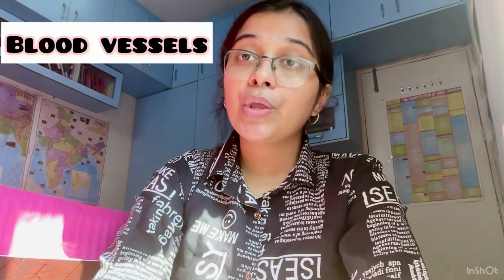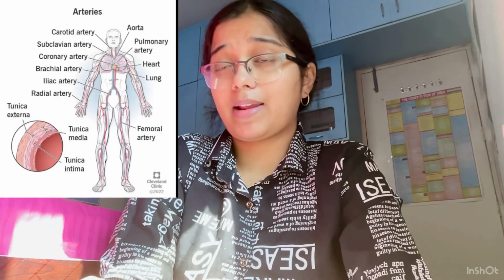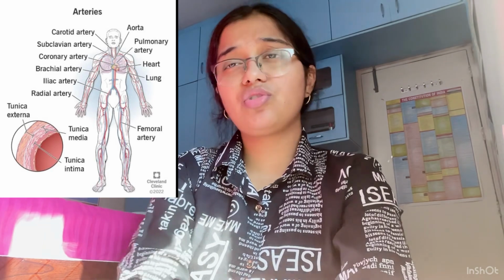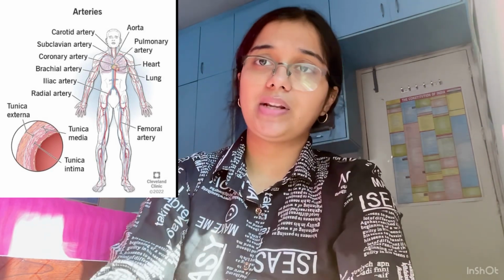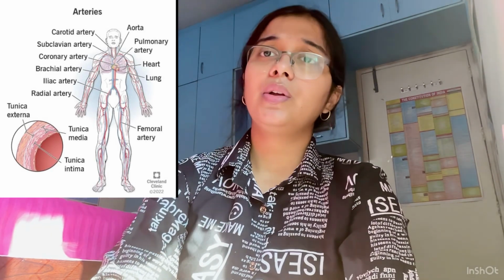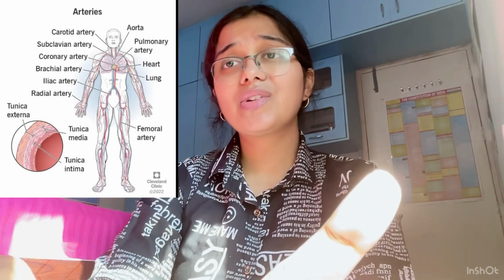Right, so now we'll be coming to the next thing. We are done with the blood groupings, that is ABO and the RH factor. Now we will come to the most important topic, that is the blood vessels. We all know that arteries carry the oxygenated blood. The name suggests in itself that it is the blood which carries oxygen, right? So these arteries carry the oxygenated blood from the heart to different parts of the body, and veins carry the deoxygenated blood from different parts of the body to the heart.